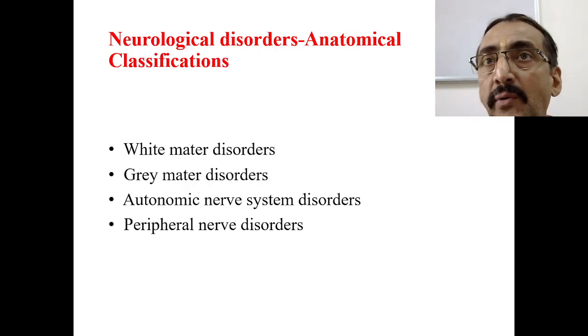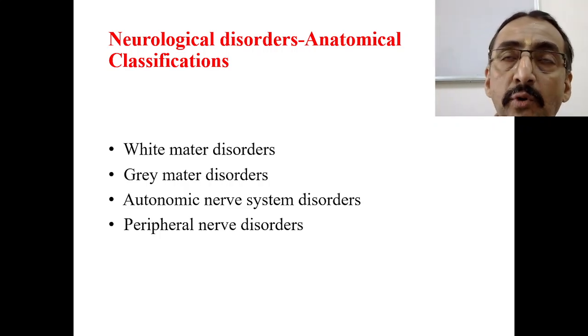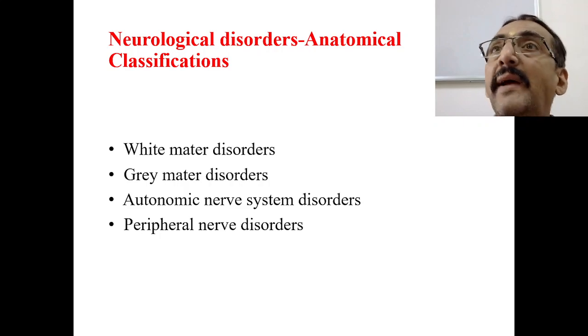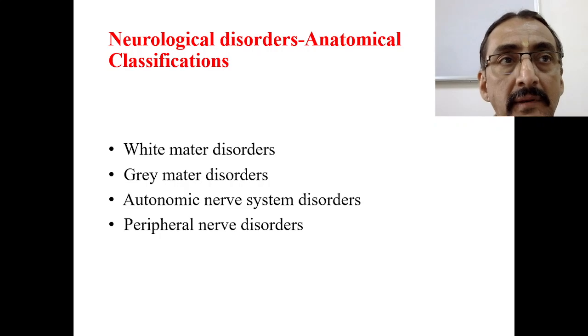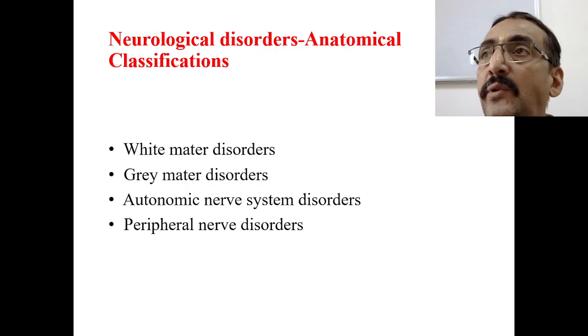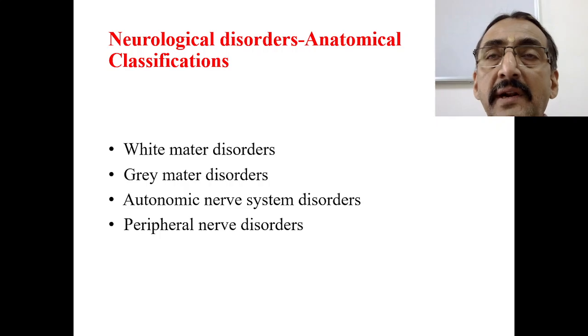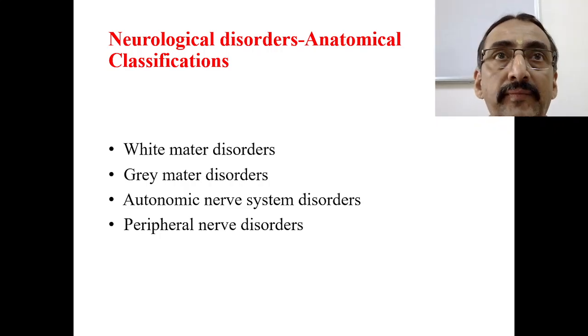If you take a neuron, the axon and dendrites form the white matter, whereas the core portion, the cell portion which contains the nucleus, is called grey matter. The cortex is formed by the nuclei of the neurons, whereas the tracts, pyramidal tract and extrapyramidal tract, are formed by white matter, that means the axons and dendrites of the neuron.